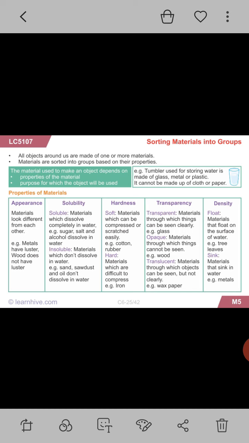Density, material classification on the basis of weight. Some materials or objects are light in weight and some are heavy in weight. Light objects float on the surface, and heavy objects sink. If you drop a metal pebble into the river, it will go inside because its weight is more. And float: things and materials which are light in weight float on the surface, or they may maybe fly. Okay.